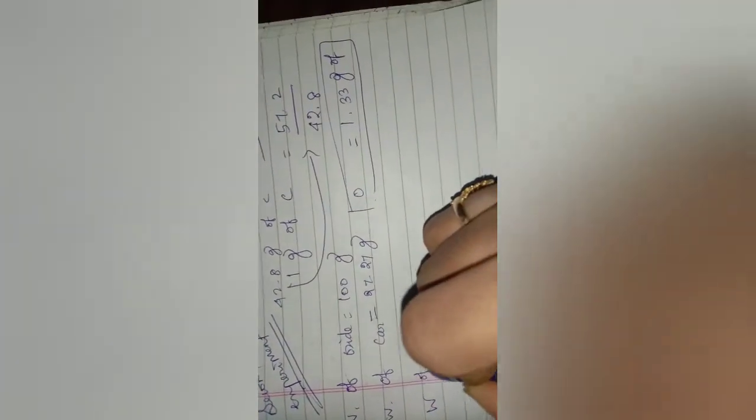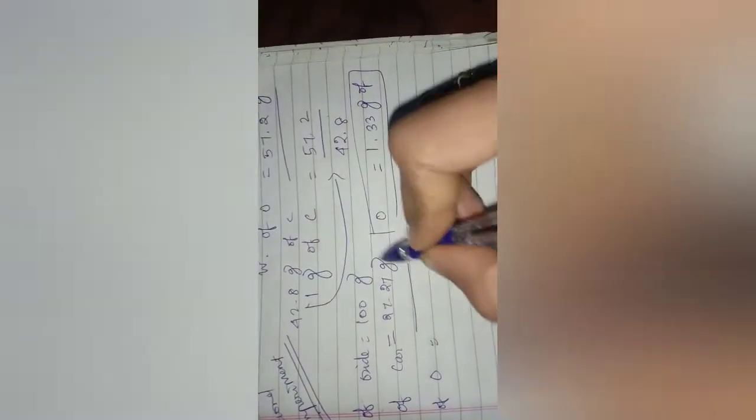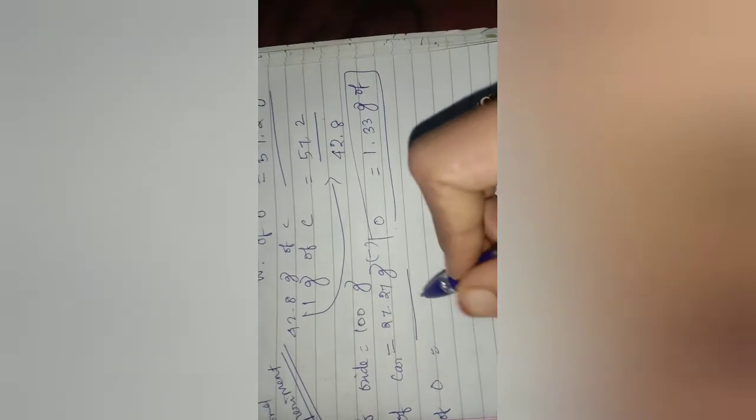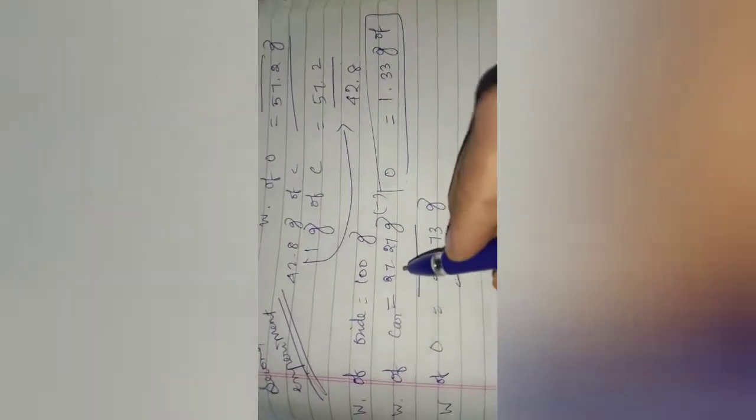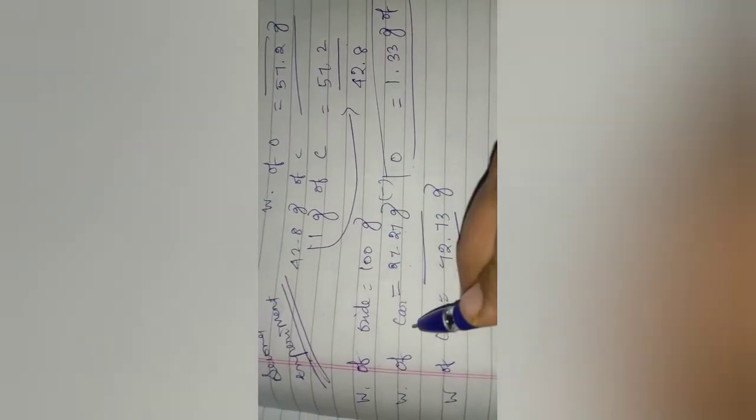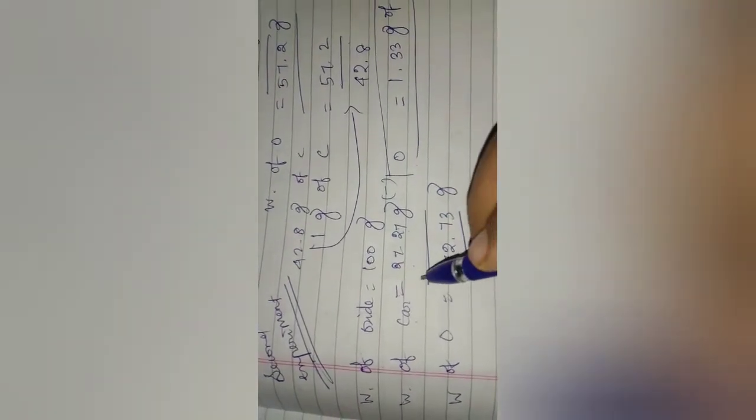Now I have to calculate weight of oxygen value. So I subtract these two, then I will get the value 72.73 gram.